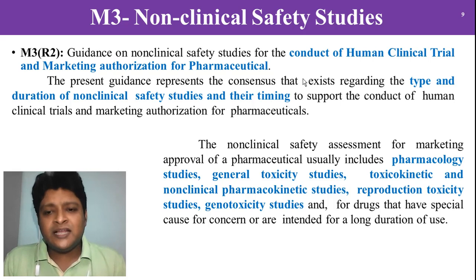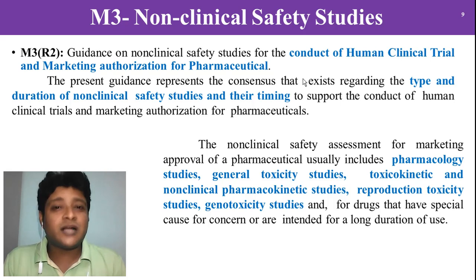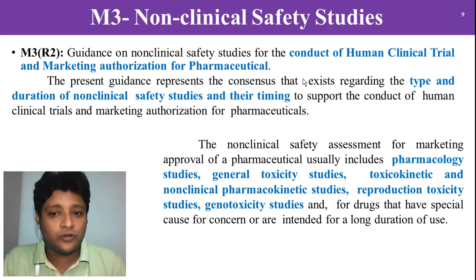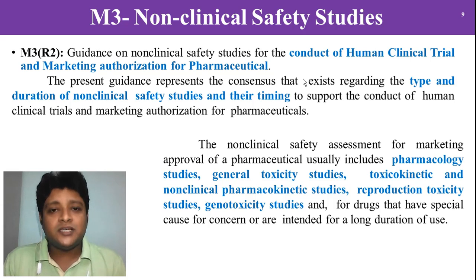The non-clinical safety assessment for the marketing approval of a pharmaceutical usually includes the pharmacological study, which gives guidelines about how the drug acts on the body; the general toxicity study, how it can be harmful or effective; toxicokinetics, the process of this toxicity; non-clinical pharmacokinetic studies, how the drug acts in the body; the genotoxicity study; and the reproduction toxicity study. All of these help us take precautionary measures to save the lives of human beings.